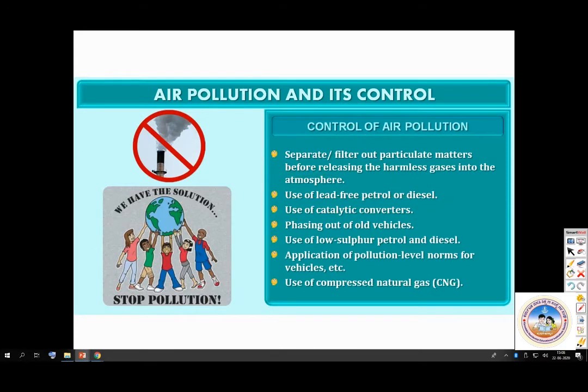So how do we control it? We have to find some solution to control it. We can't completely stop it. We can't just say from tomorrow all of you stop using your vehicles. That can't be done. We have to somehow control it. How do we control it? Separate out particulate matter before releasing harmless gases into the atmosphere. All those particulate matter which were released into the air can be caught; you need not send them out.